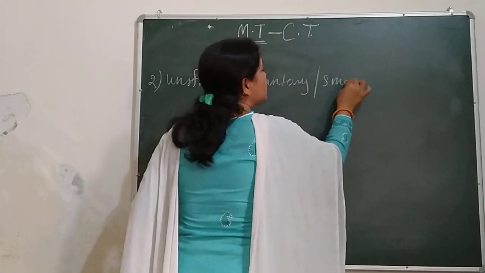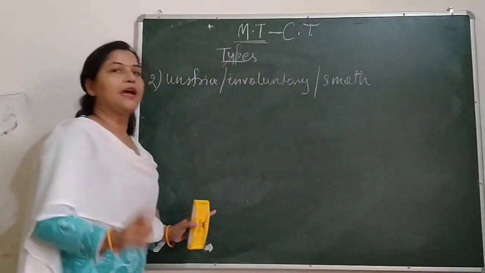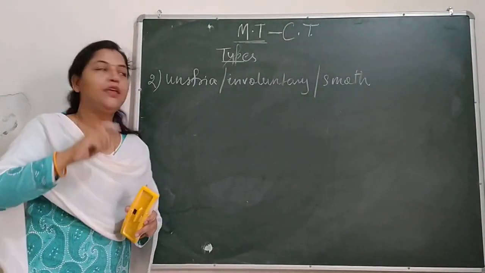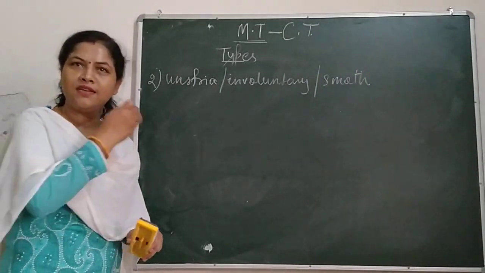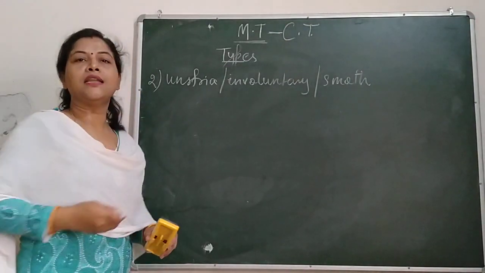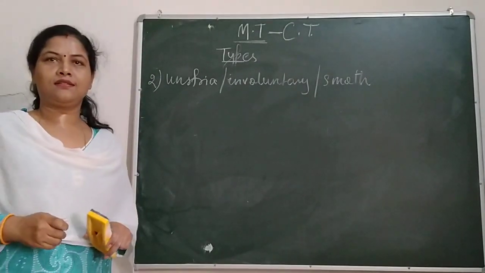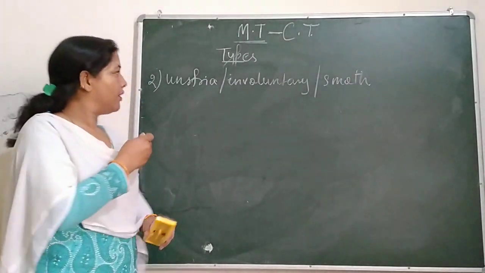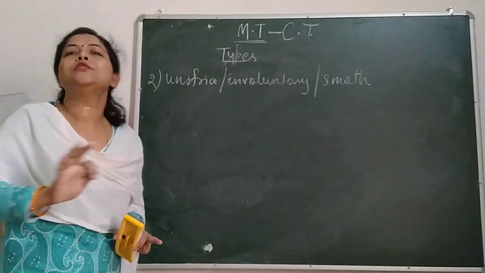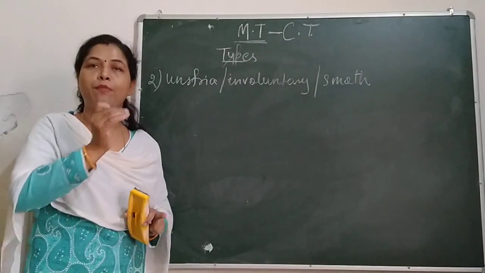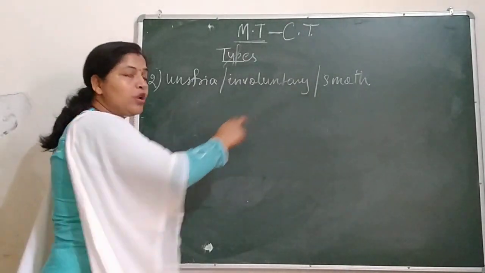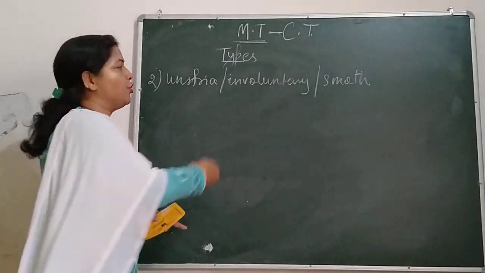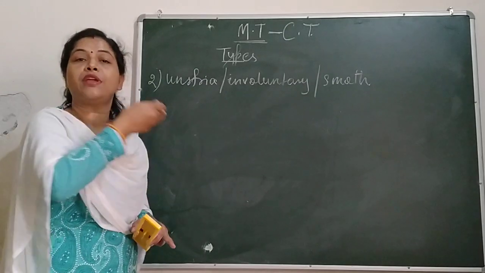Also called smooth muscles. Unstriated, involuntary and smooth muscles. Another name of unstriated muscles is visceral. It is also called visceral muscles. Why unstriated? Because it has no striations of black and white bands. Involuntary means they are not under our control. We cannot control the function of these unstriated muscles.